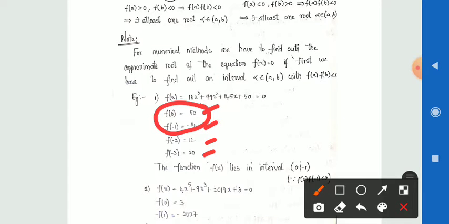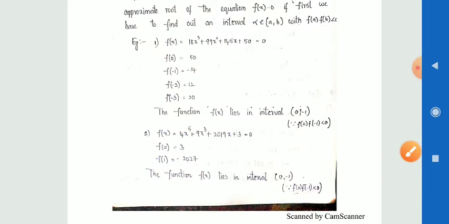Now another example. Here f of x is equal to 4x power 5 plus 9x cube plus 2019x plus 3 is equal to 0. Then taking x is equal to 0, we get f of 0 is equal to 3, and f of 1 is equal to minus 2027. Then the function, f of 0 value we get positive, and f of 1 value we get negative. Then we can easily say that the root lies between the interval 0 comma minus 1.